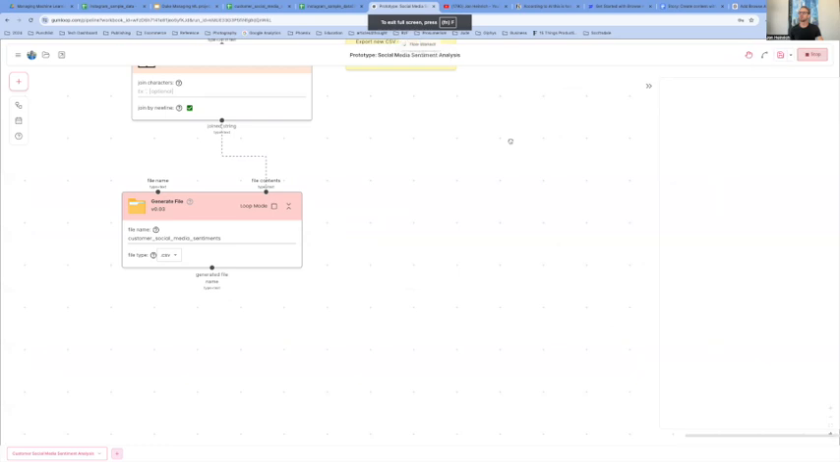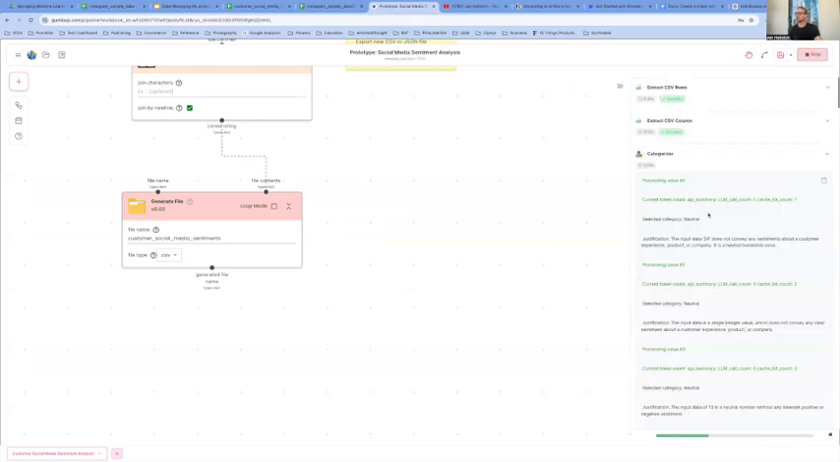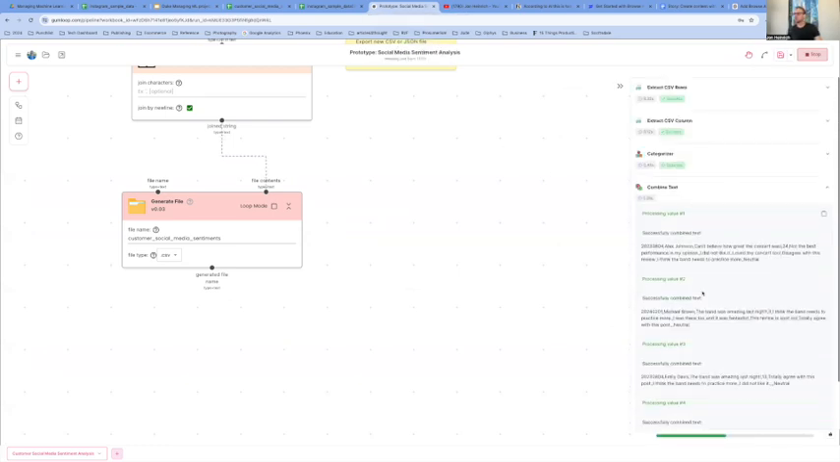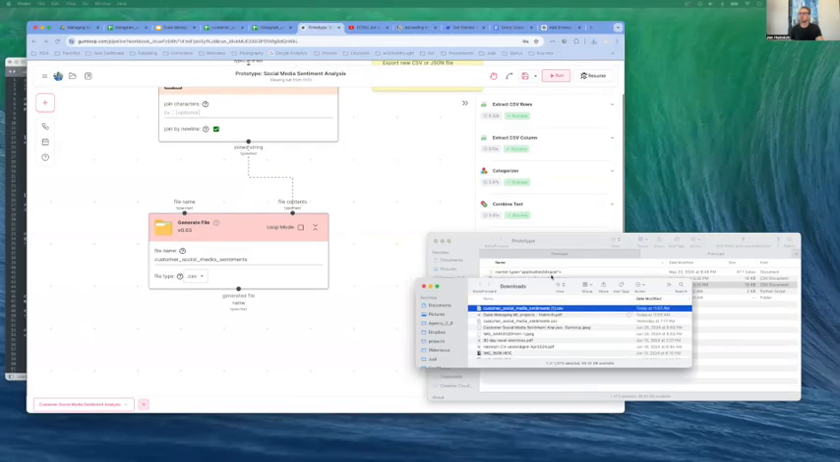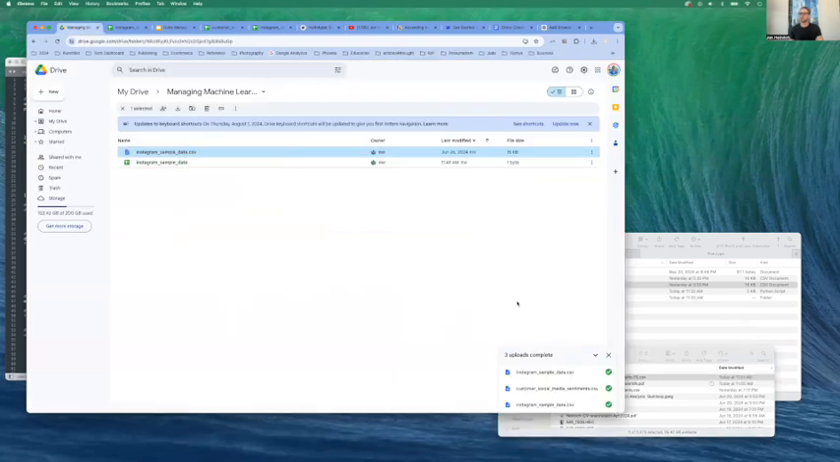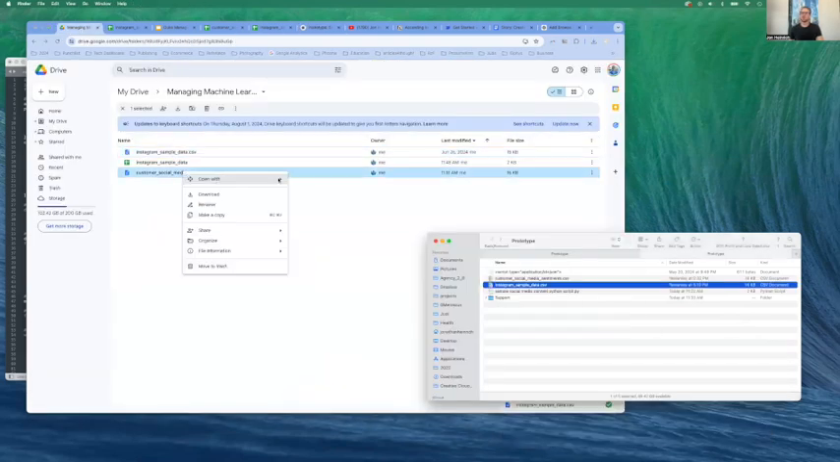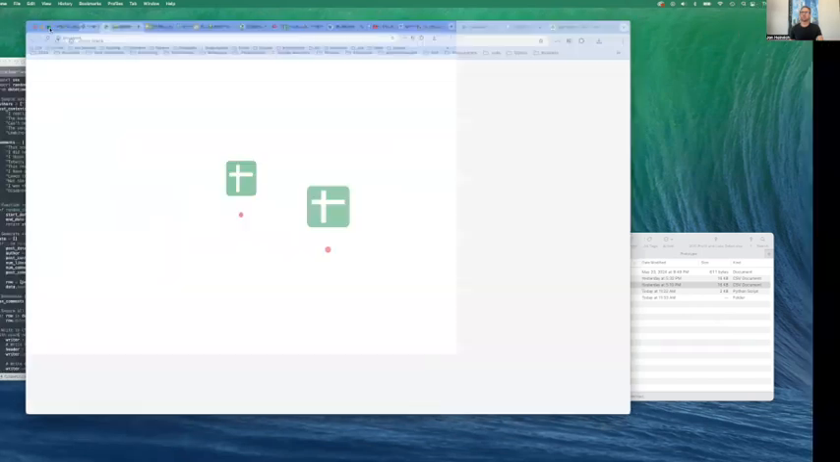Hit run. And as you can see, the flow has started. You'll see the justification cranking through, and it has completed. So now we have this customer social media sentiment CSV file. So let's download that. We're going to find our file here, drop it into Google Docs again. We're going to open it with Google Sheets to see how it turned out.